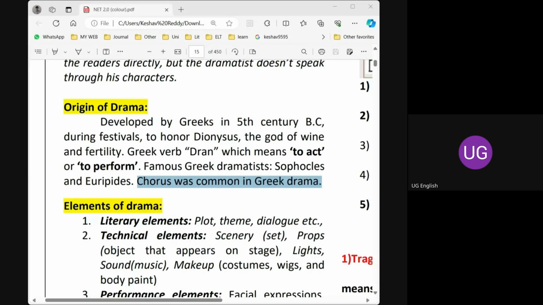Okay. Let me give you some description. I will take only 5 to 10 minutes. If I am boring, just please tell me, I will stop the class. Chorus was common in Greek drama.